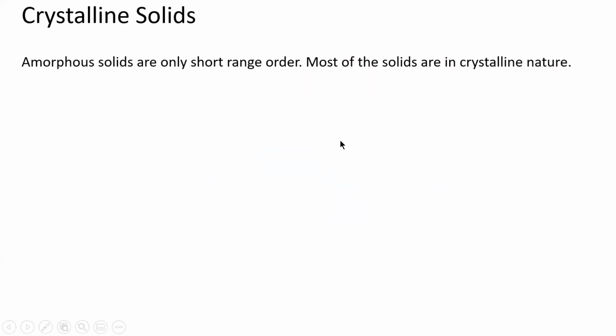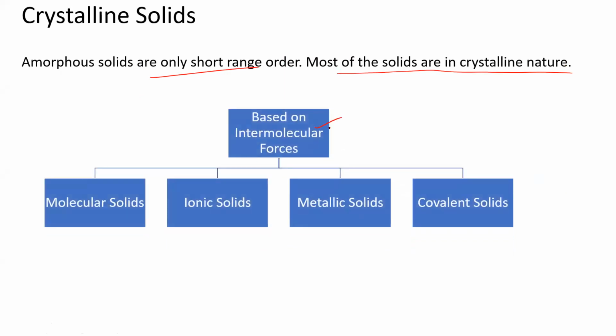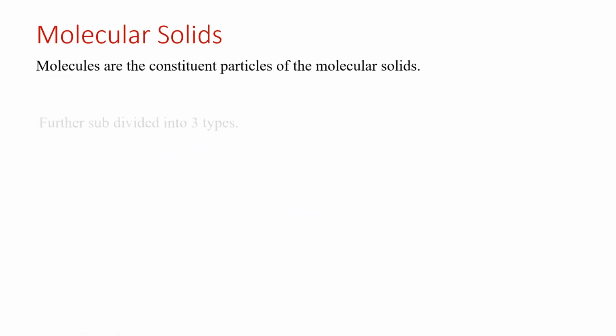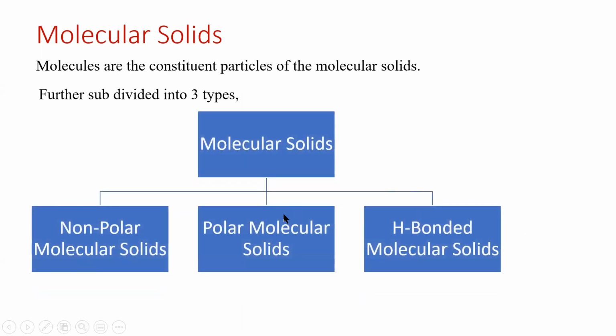And the next one is crystalline solids. We know that amorphous solids have short range order, so most solids are crystalline in nature. Based on the intermolecular forces, they can be categorized into molecular solids. In molecular solids, we discussed three things: non-polar, polar, and hydrogen bonded molecular solids. The next categories are ionic solids, metallic solids, and covalent solids. The first thing is ionic solids. Molecular solids we already discussed: non-polar, polar, and hydrogen bonded.